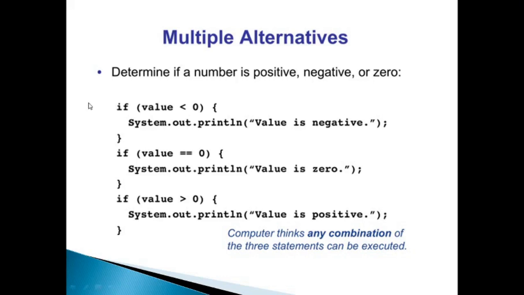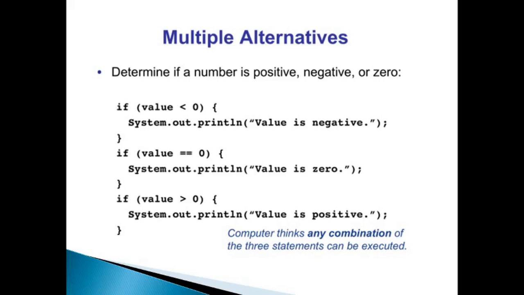If we just had to perform a simple evaluation, suppose we just had to find out if value is less than 0 or greater than 0, then you could have used value is less than 0, then it shows value is negative, and we also have an else in that.